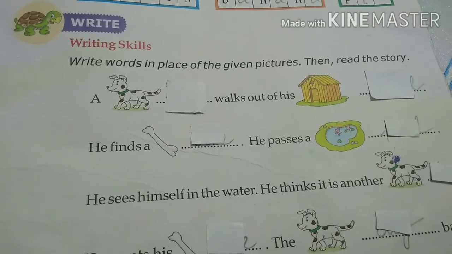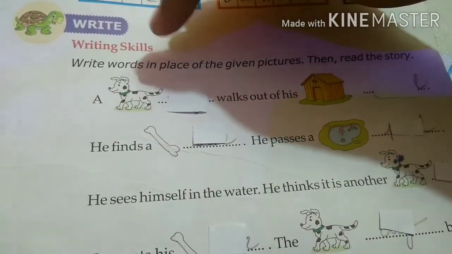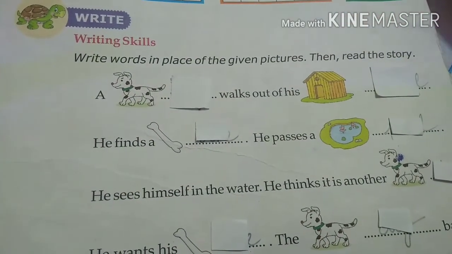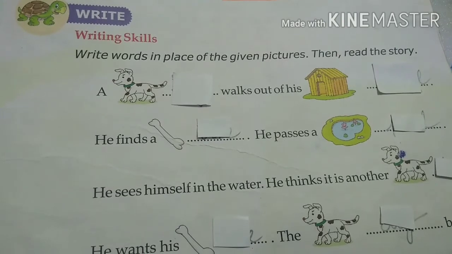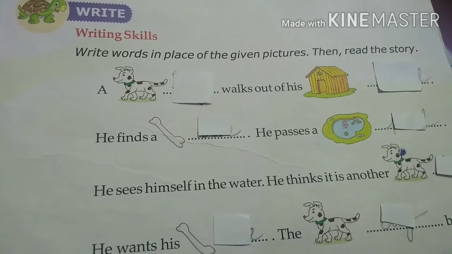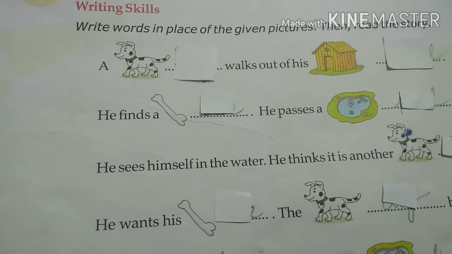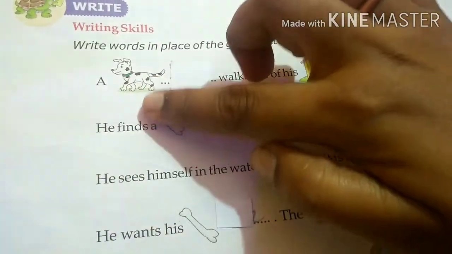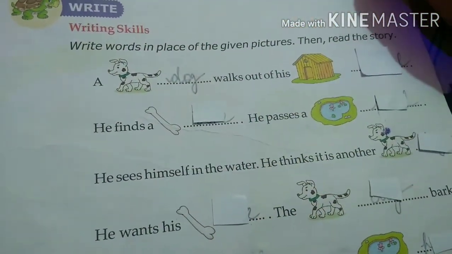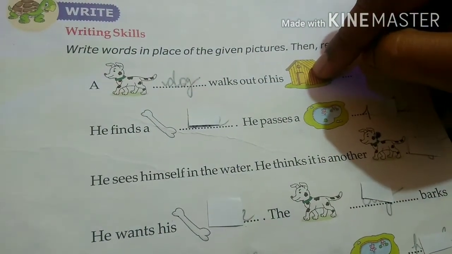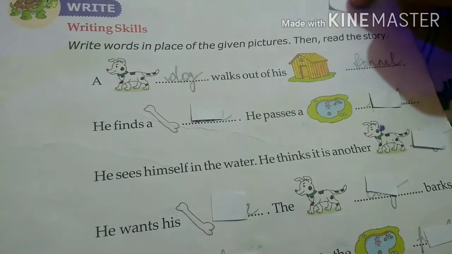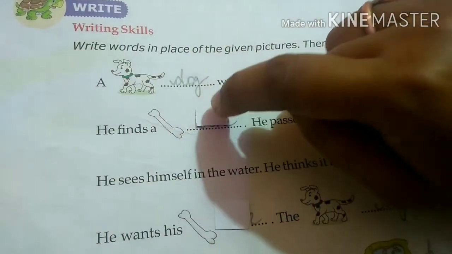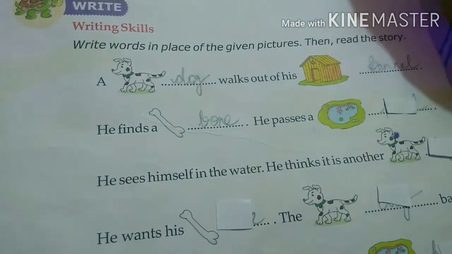Do the next exercise. Write. Writing skills. Write words in place of the given pictures, then read the story. So first, let us write the picture names. Then let us read the story. Okay, children? So what is the first picture here? It is a dog. You can write dog. The next picture is a dog house. It is also called a kennel. Very good. So the next picture is a bone. Yes, you can write bone.